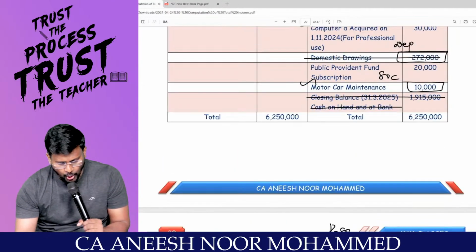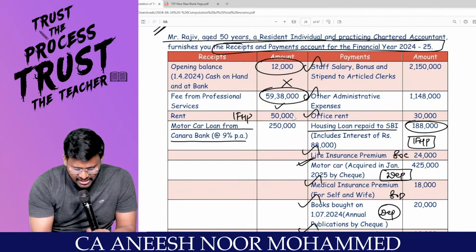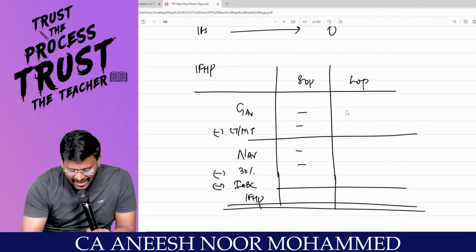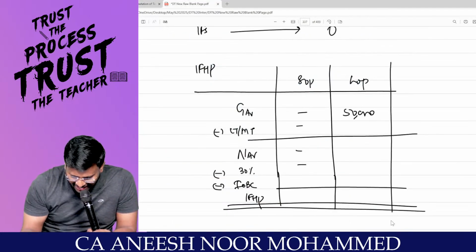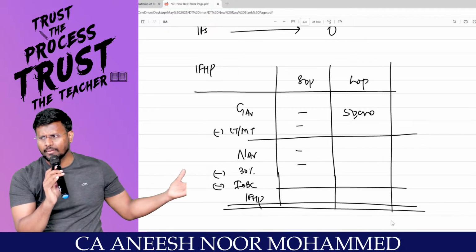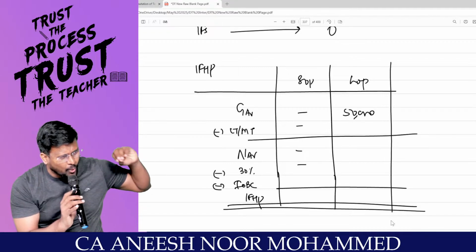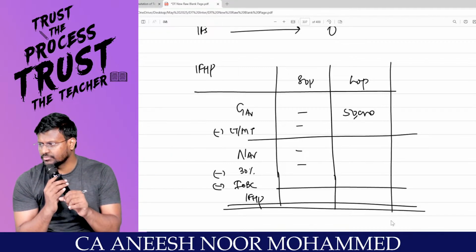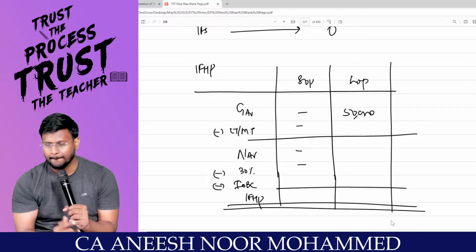Sir, coming to the lope, what is the rent received? 50,000. Entire 50,000 is let out only. Because from the self-occupied, I don't have any rent at all. Getting it? Appreciating?